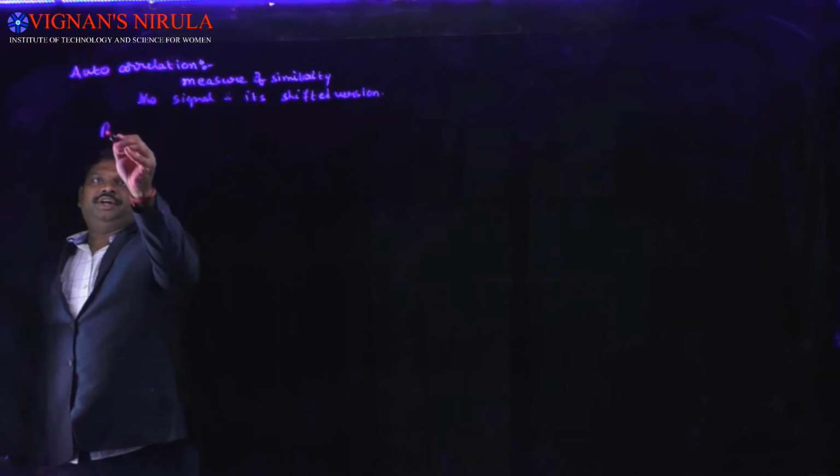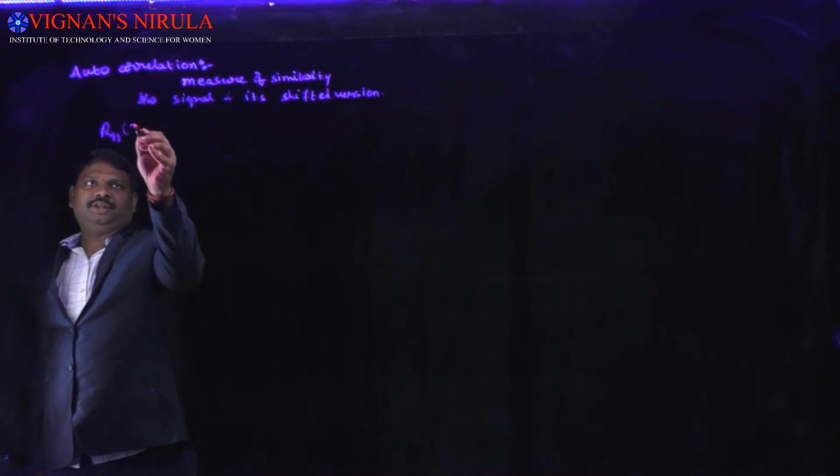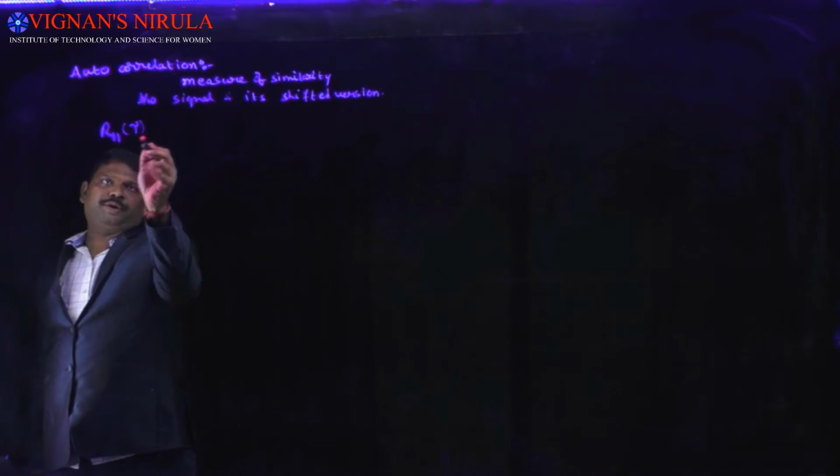That's why it has only one signal, and that's why we call it R11 of tau.